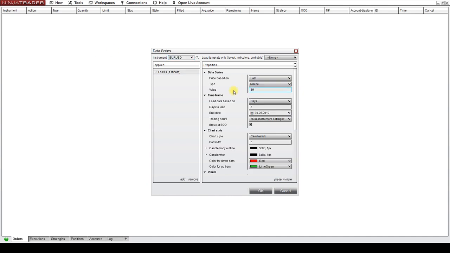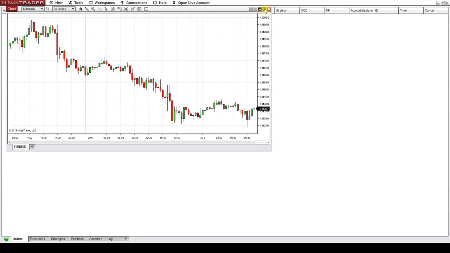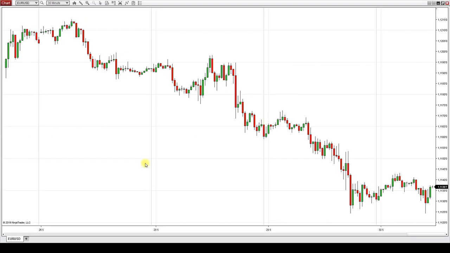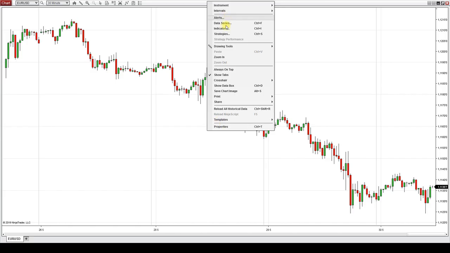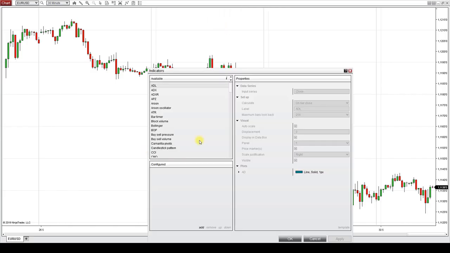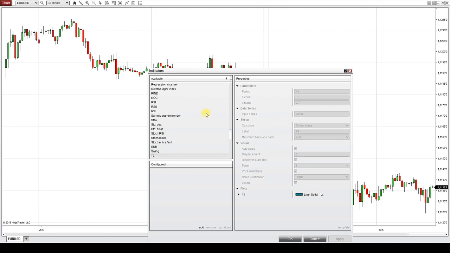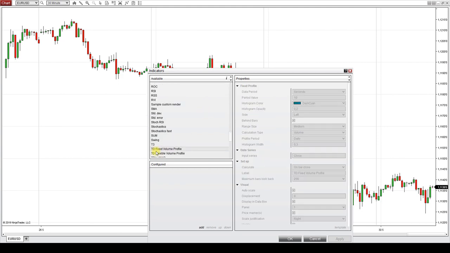Let's go for a 30-minute chart and let's load 60 days of 30-minute chart. Press OK. Alright, so now I'll maximize the window. This is the euro dollar 30-minute chart, and now we need to add the volume profile to the chart. So you right click the chart and you go to indicators, and now you need to search in this list of available indicators. So let's go for Trader Dale. Here we go, fixed volume profile and flexible volume profile. So let's start with the fixed volume profile.